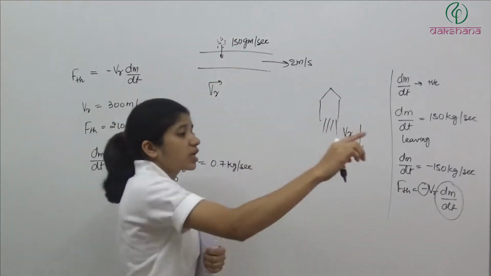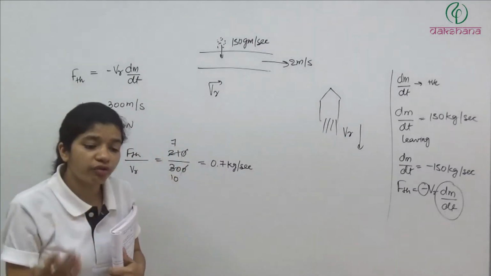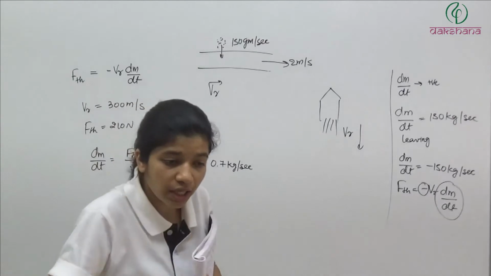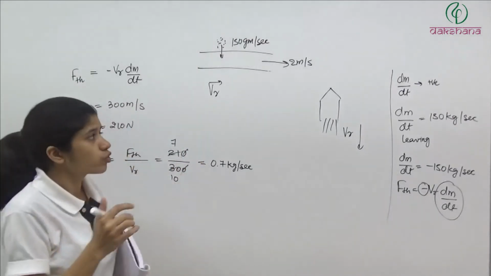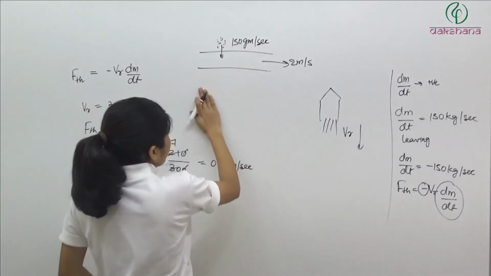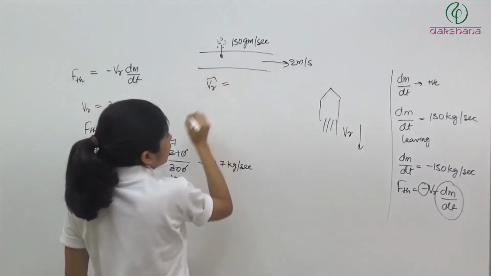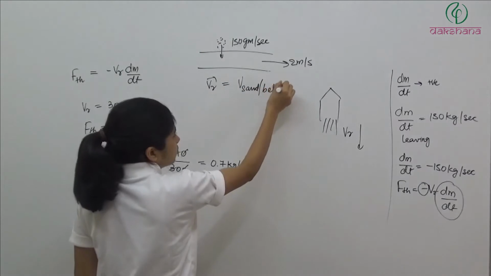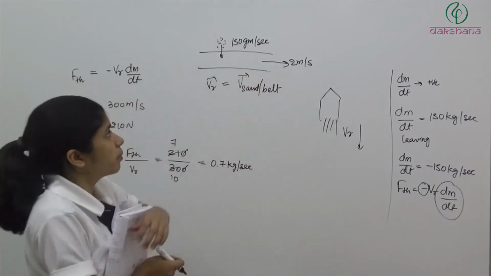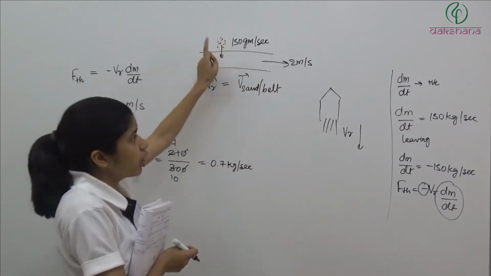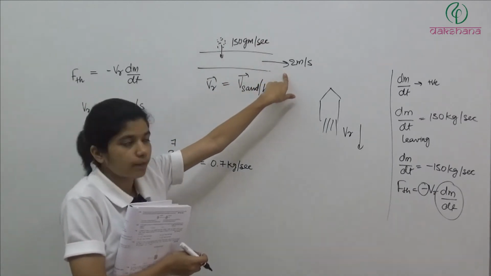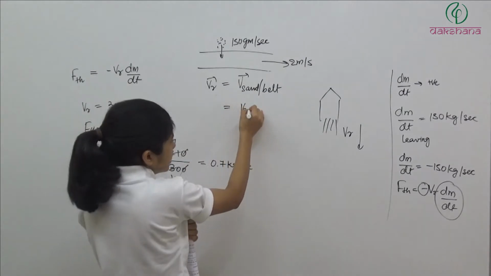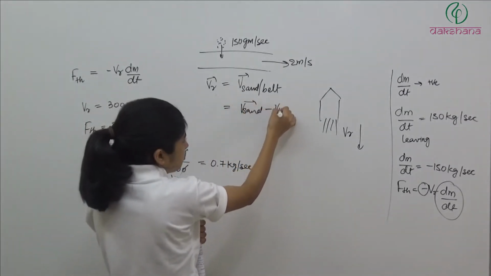So we want to find out the speed of this sand with respect to this belt. Now its motion is completely in horizontal direction. So we will talk about the forces or F thrust which is acting on this belt in x direction. So V relative is nothing but velocity of sand with respect to belt, the velocity of the mass which is getting added or leaving with respect to the main system. This is equal to velocity of sand minus velocity of belt.